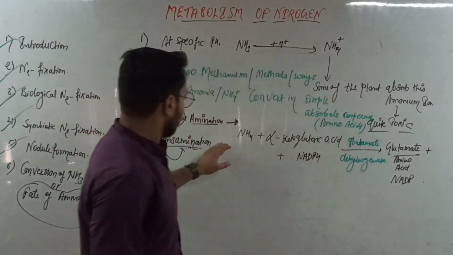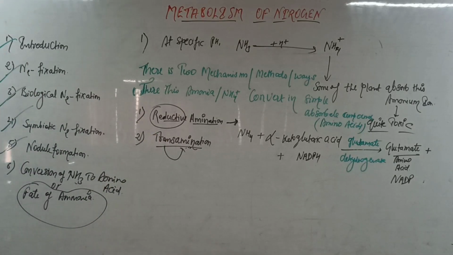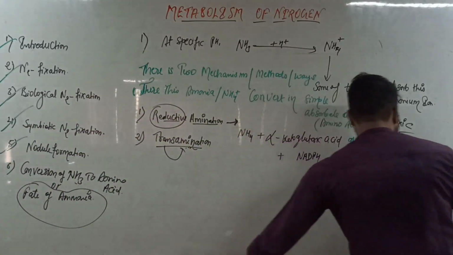So here the ammonium ion reacts with alpha ketoglutaric acid and converts into glutamate. And the enzyme in this reaction is glutamate dehydrogenase. That is clear.